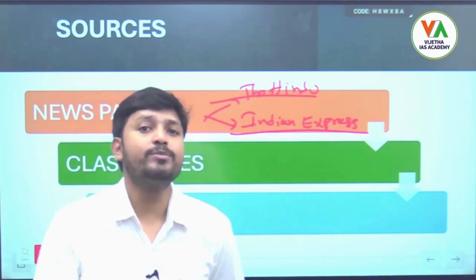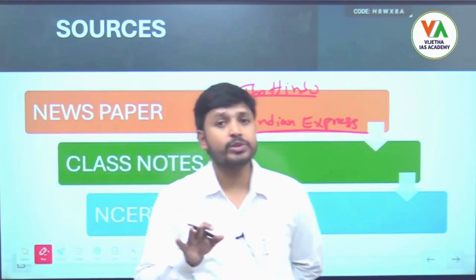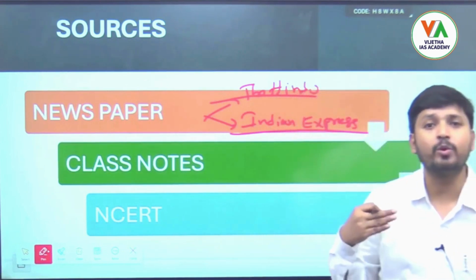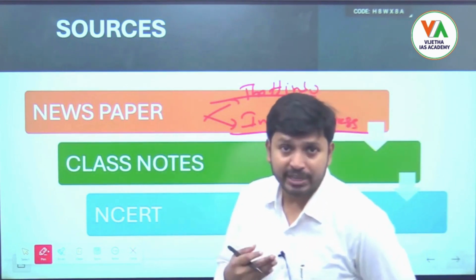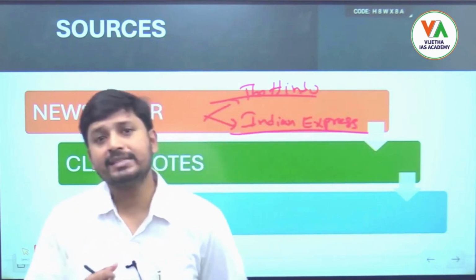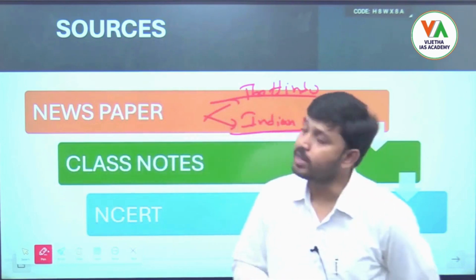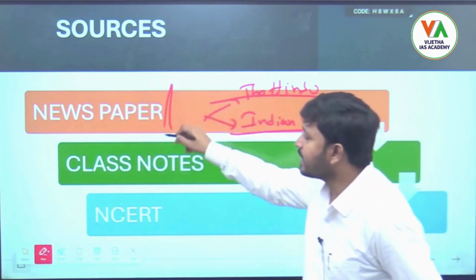Even in prelims they ask the majority of questions from current affairs. If we are well aware of the current topics going around the world and especially in India, then approaching science and tech will be very easy. So keep the newspaper as your major source.